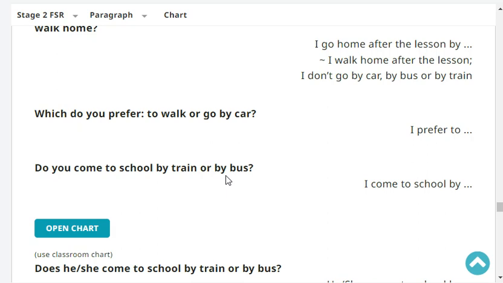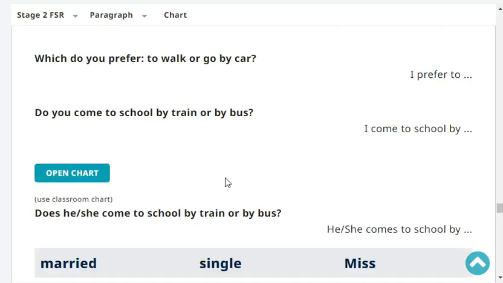Do you come to school by train or by bus? I come to school by bus. Very good.